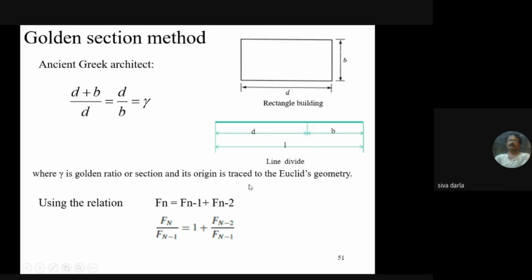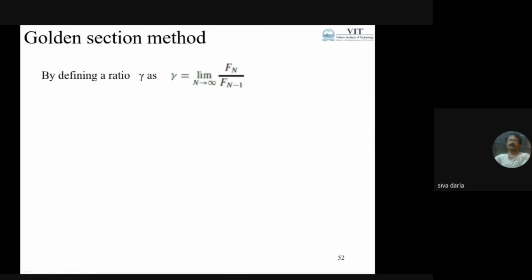The Fibonacci number is nothing but the sum of the two previous Fibonacci numbers. Now if you do this simplification process, finally I get the ratio as the golden ratio. So this is the equation.